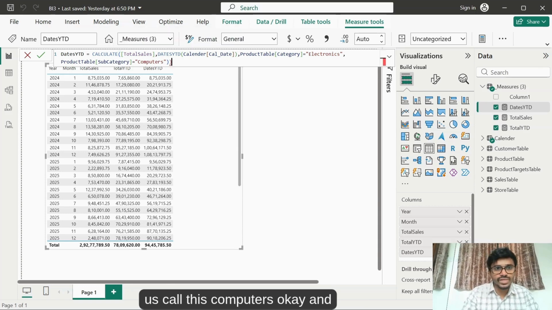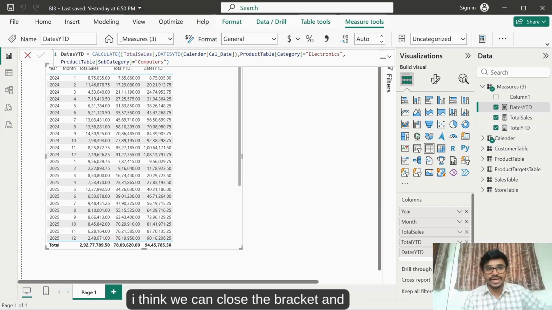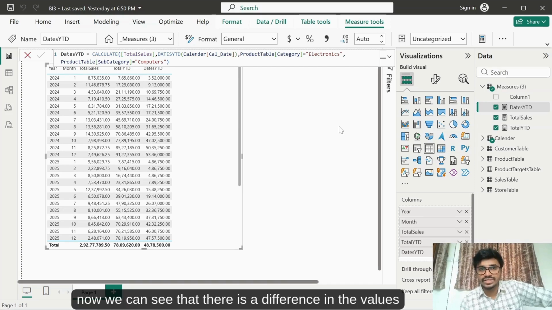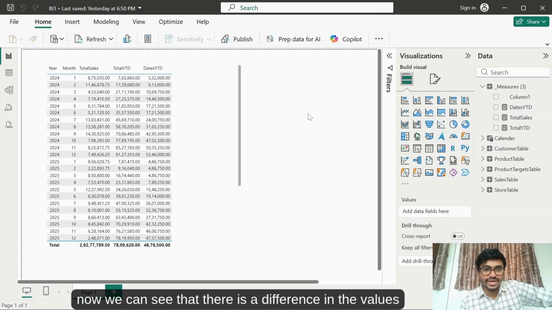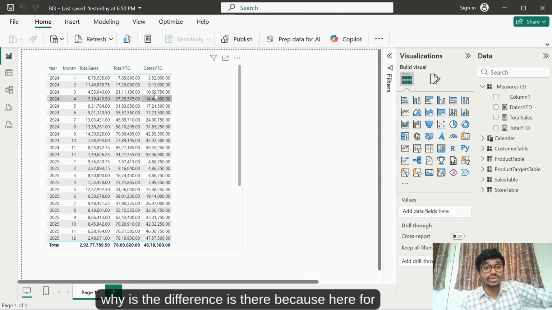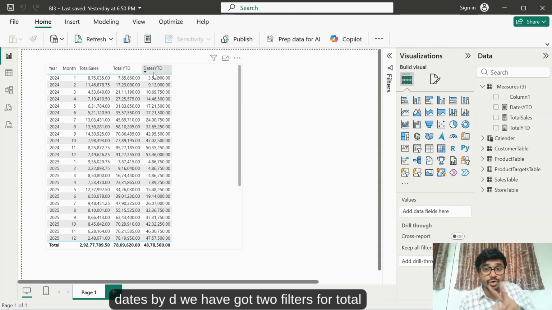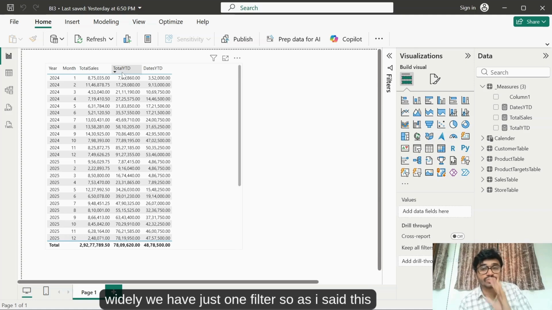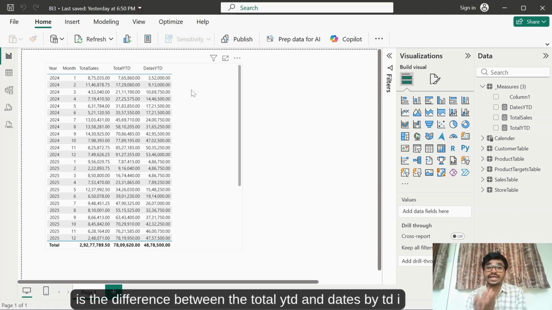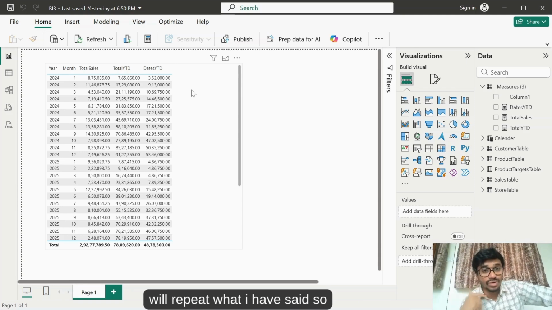Okay, and I think we can close the bracket. And now we can see that there is a difference in the values. Why is there a difference? Because here for DATESYTD we have got two filters. For TOTALYTD we have just one filter. So as I said, this is the difference between TOTALYTD and DATESYTD. I will repeat what I have said.